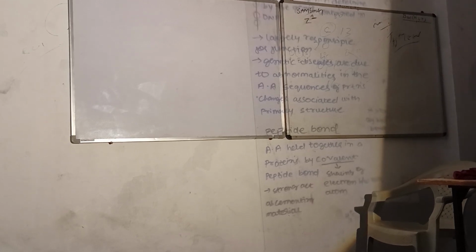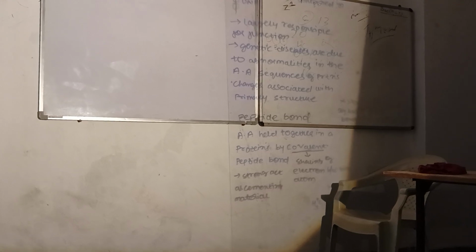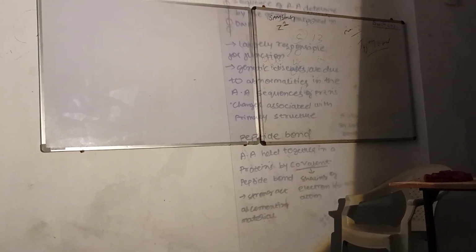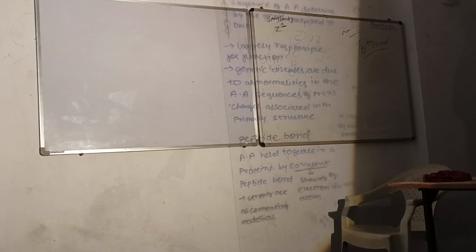Okay? Now, this primary structure of the protein is largely responsible for its function, and genetic diseases are due to abnormality in the amino acid sequence of protein. Changes are associated with the primary structure. यहाँ पे देखिए, DNA is monitoring the sequence of amino acids. ठीक है, if any kind of changes happen in the sequence of the amino acids, then it is related to genetic disorders.